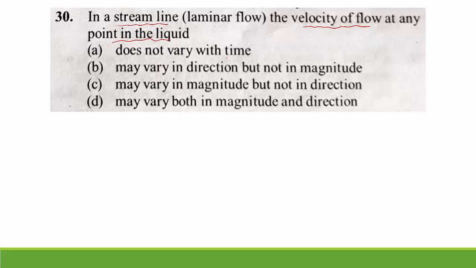First option, does not vary with the time. Yes, right. It may vary in direction but not in magnitude. Wrong. It is same for magnitude as well as direction. May vary in magnitude but not in direction. No, it is also wrong. May vary both in magnitude and direction. Remember, for streamline flow, velocity at each point does not change with the time. That may be magnitude or direction. Both are constant. So option A is the right answer.